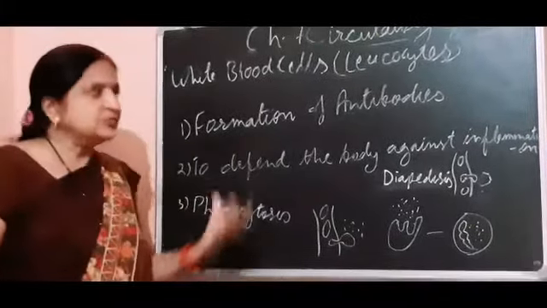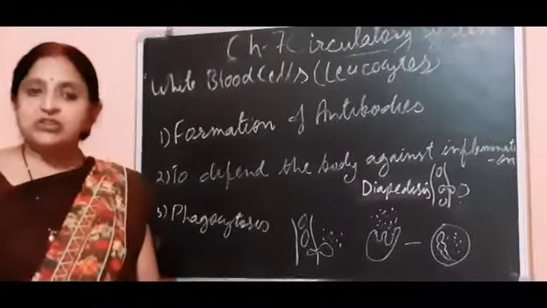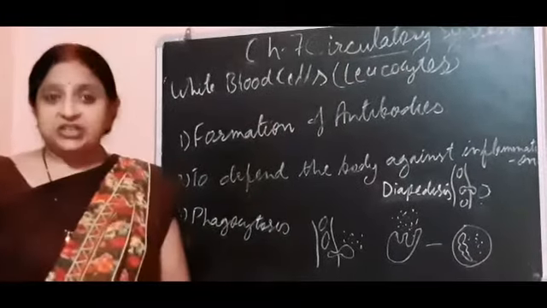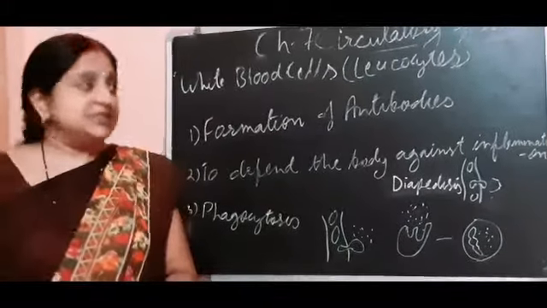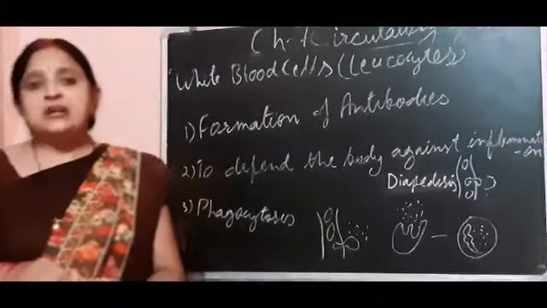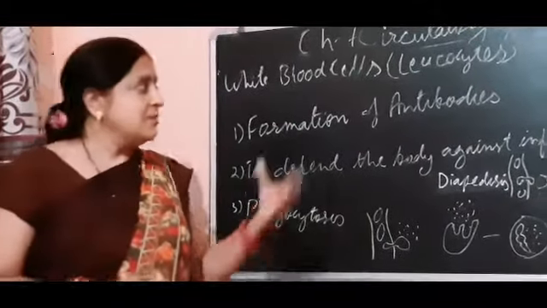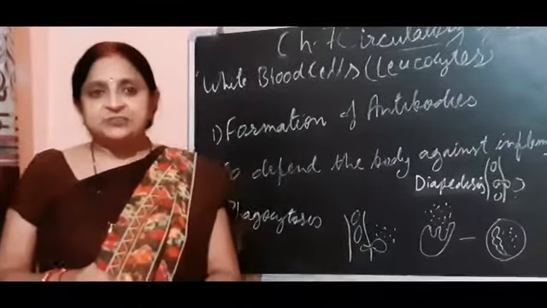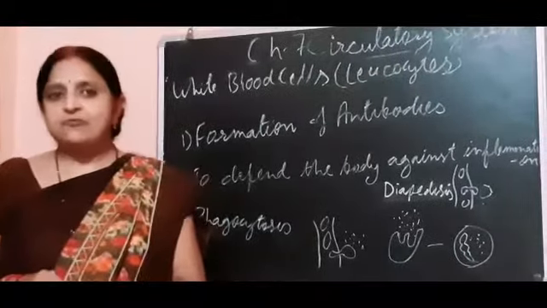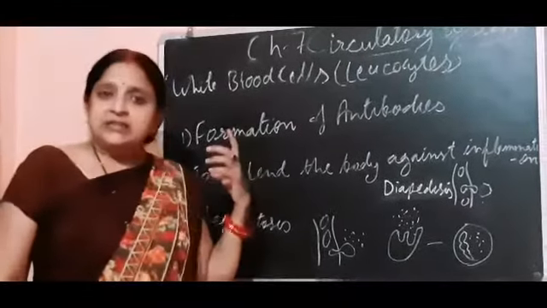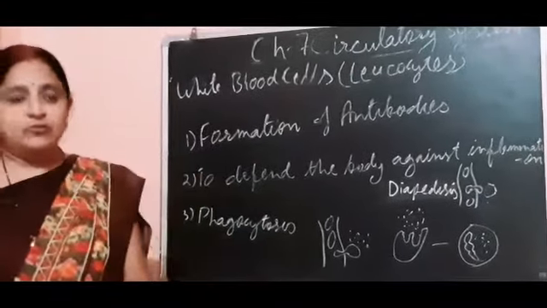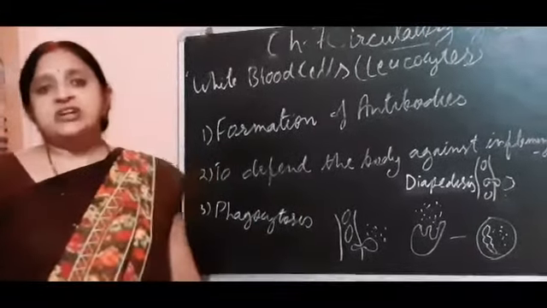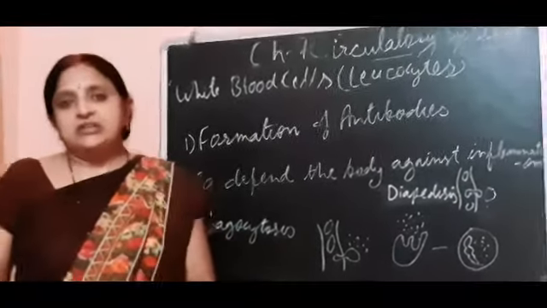In this way, these are some functions. White blood cells are a very important cell for the human body because they provide protection and immunity against diseases. But an increased number of WBC is very harmful for humans because it causes leukemia. Another name of leukemia is blood cancer. So an increased number of WBC is very harmful, and its decreased number is also very harmful. They must be present in moderate amount so that they provide immunity to our body.